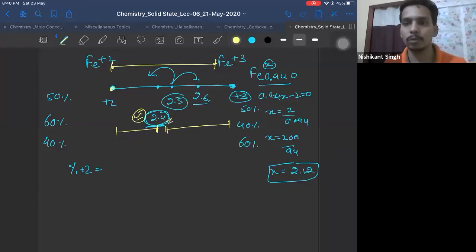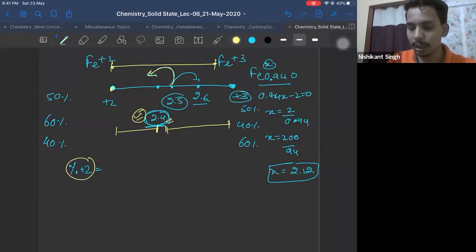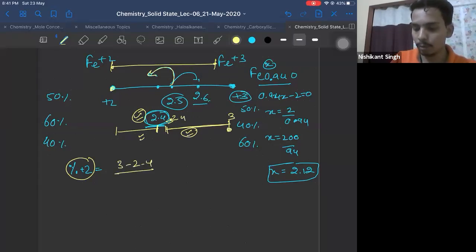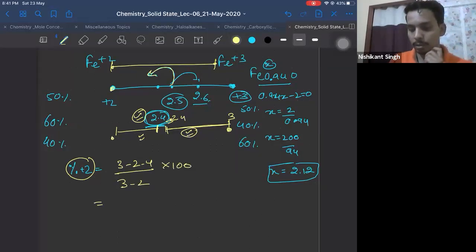In 2.4, one thing we know, which is present in more amount, is plus 2. Why? Because average has moved towards plus 2. It can only move towards 2 when the amount of plus 2 increases. So for finding percentage of plus 2, you will take a longer length. This is a shorter length, this is a longer length. What is your longer length? 3 minus 2.4. So 3 minus 2.4 divided by total length, 3 minus 2, into 100. That means it comes out to be 0.6 by 1 into 100. That means 60%.